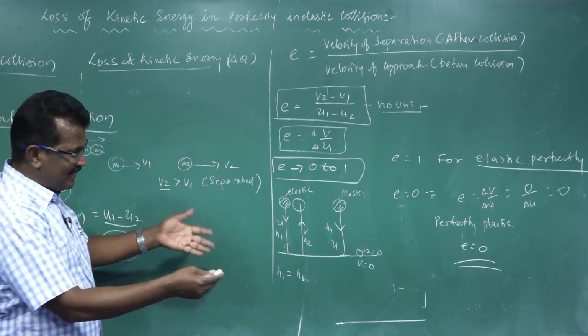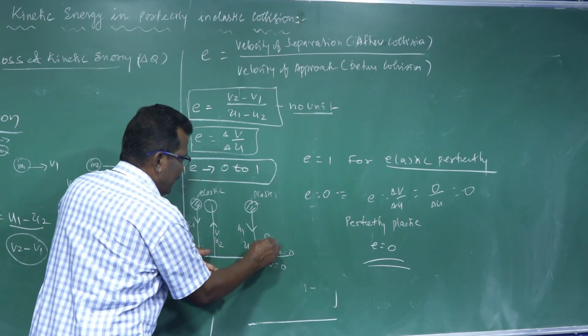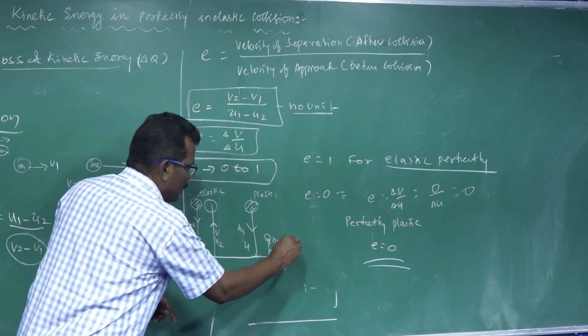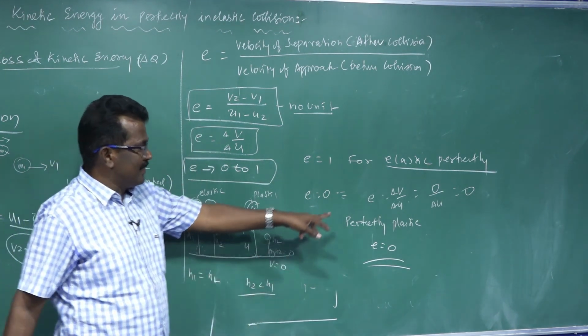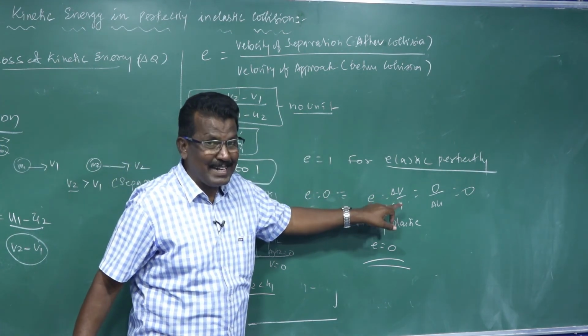Suppose some other body rebounds to a certain height not equal to the previous one. That is H2, and H2 is less than H1. If H2 is less than H1, the final velocity is lesser than the initial velocity.